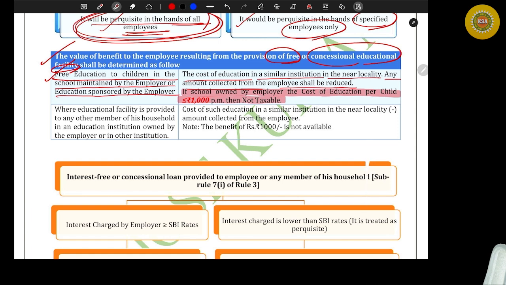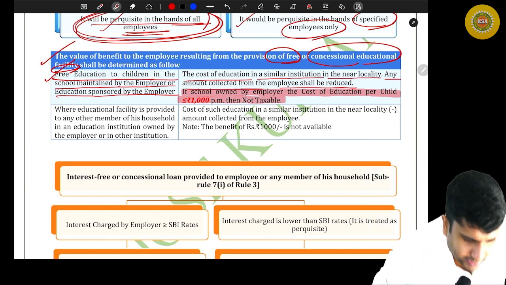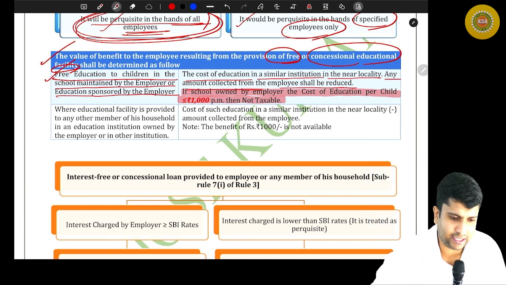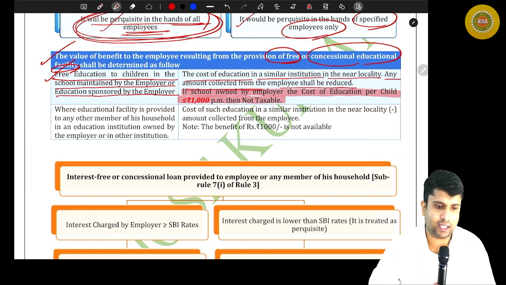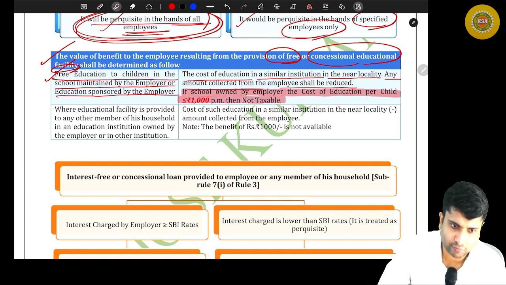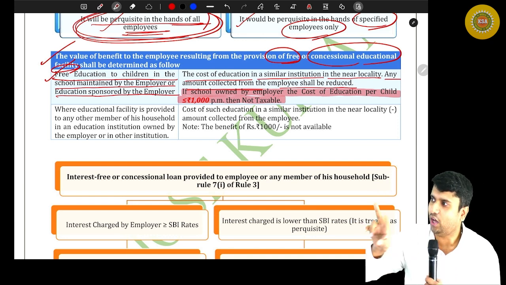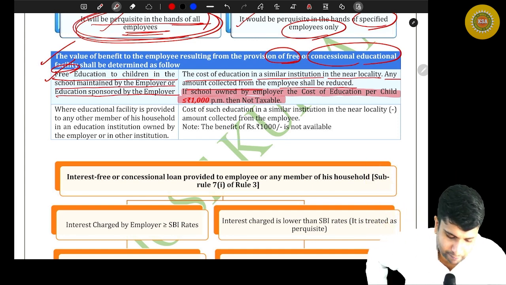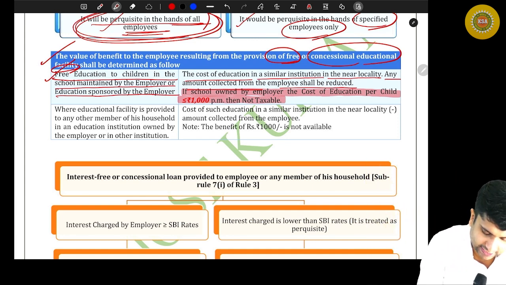So in the examination, you don't have to write both. You can stick to one. Either you can say fully taxable, or that only the excess 100 is taxable. Yes, if it exceeds 1,000, fully taxable. It depends upon the view that you take. Both are possible. You can take either fully taxable or excess taxable. It's up to you. Now, moving on to the next one, friends.